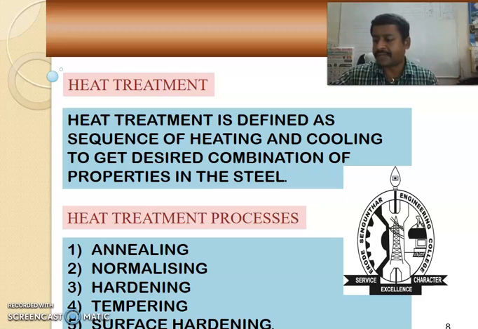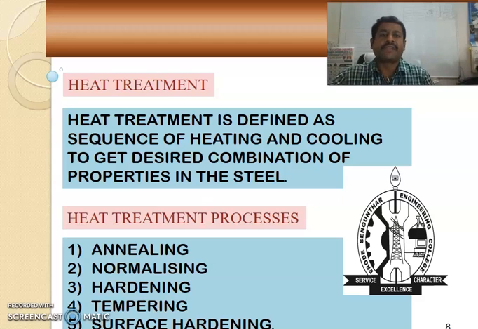Heat treatment is defined as the combination of operations involved in heating of a metal or alloy in a solid state and cooling it at a suitable rate to obtain the needed properties of steel or metal.